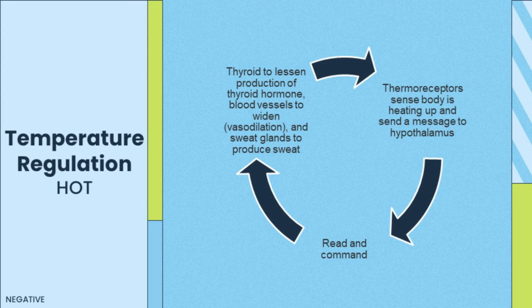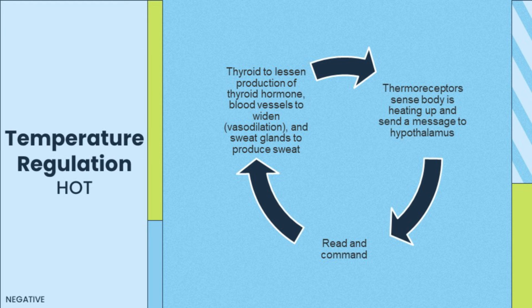However, once a human being starts to feel hot, the body will do the following. The thermoreceptors will sense that the body is starting to heat up due to a certain stimulus and will send a message to the hypothalamus, who will read the message and commands the thyroid to lessen the production of thyroid hormone, the blood vessels to widen or vasodilation, and the sweat glands to produce sweat. This way, the body will be able to reduce the temperature of the body at 37 degrees Celsius despite the hot environment.